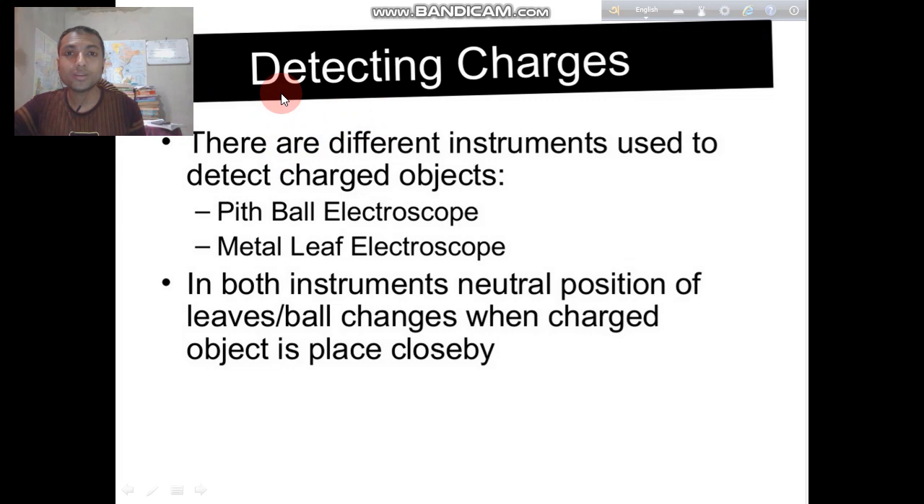Now, how can we detect charges? There are different instruments used to detect a charged object. Number 1, pith ball electroscope, and number 2, metal leaf electroscope. In both instruments, the neutral position of the leaves or ball changes when a charged object is placed close by.